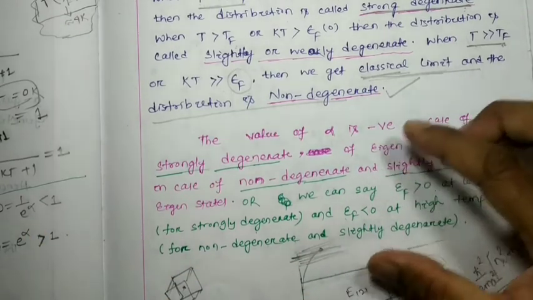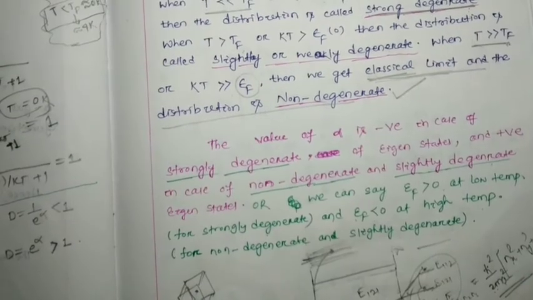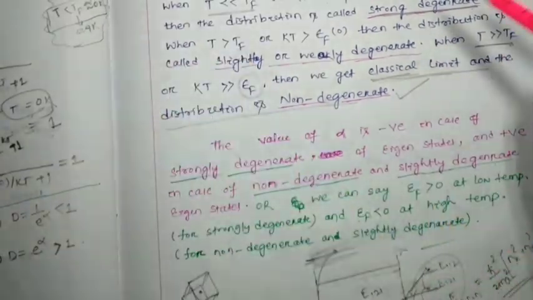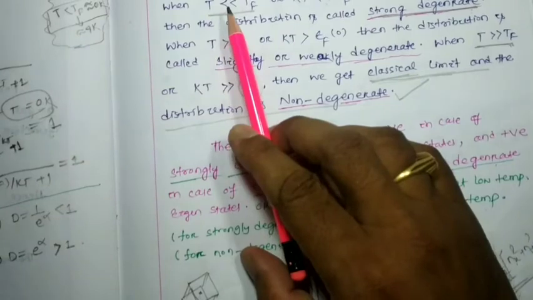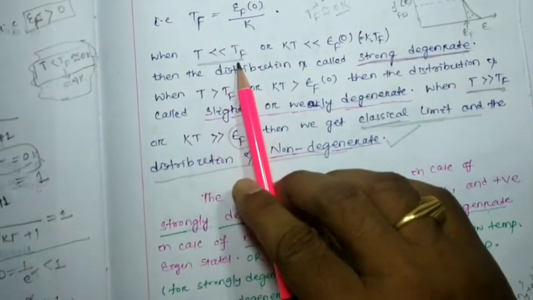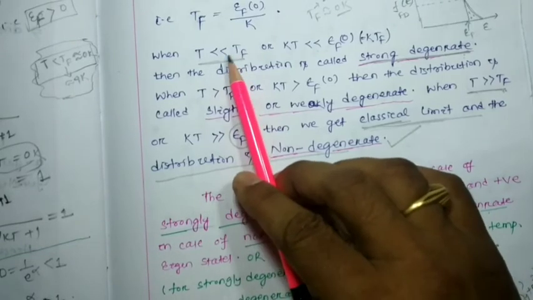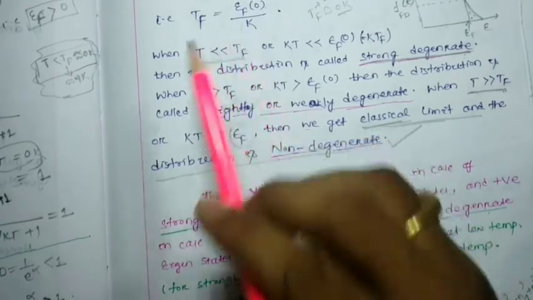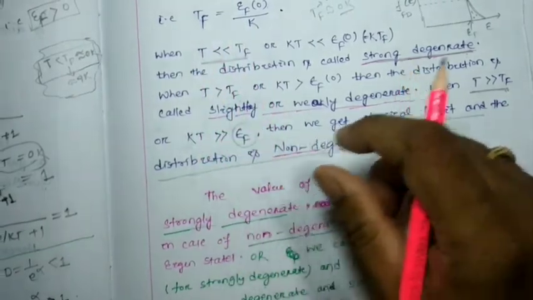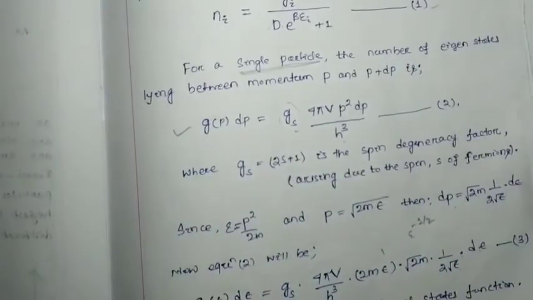Just wait. So here we find that strong degeneracy occurs at very low temperature, T less than the TF. So in this situation, what about the Fermi-Dirac distribution function?